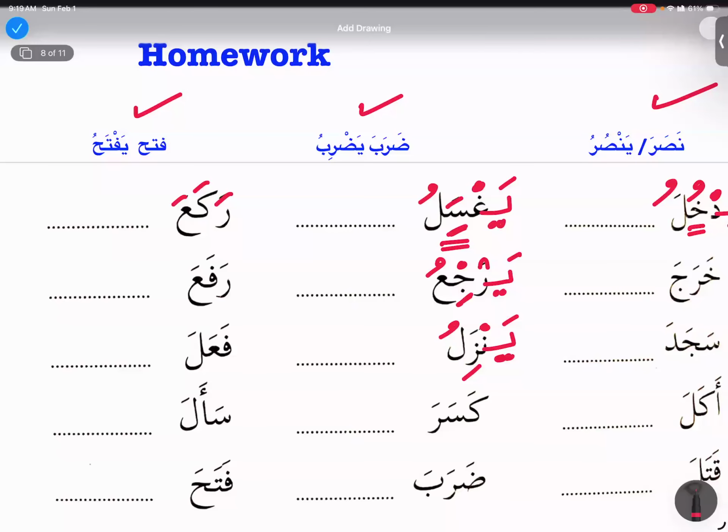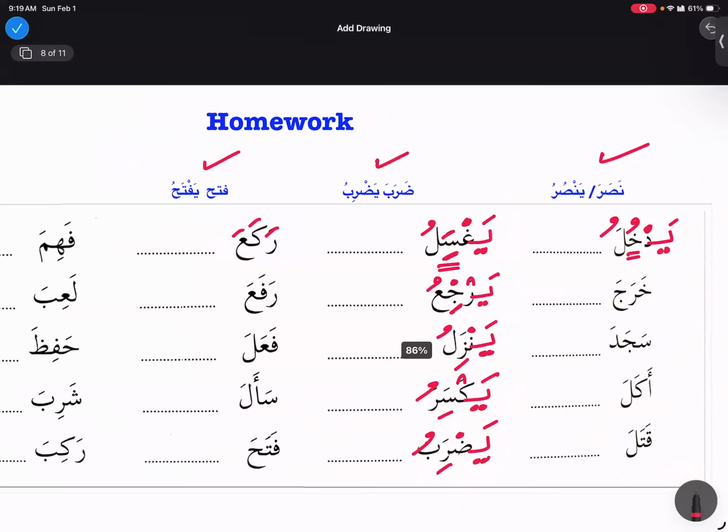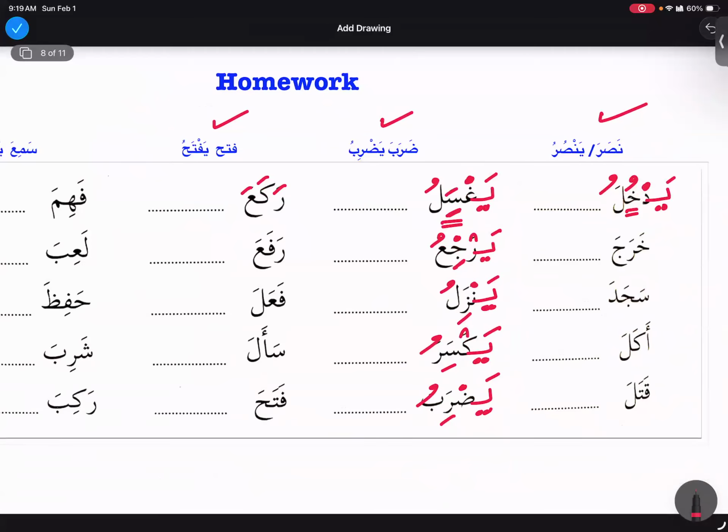Kasara will become yaksiru. Daraba will become yadribu. Now comes bab fataha, right? The fataha is telling us this is how it's named.